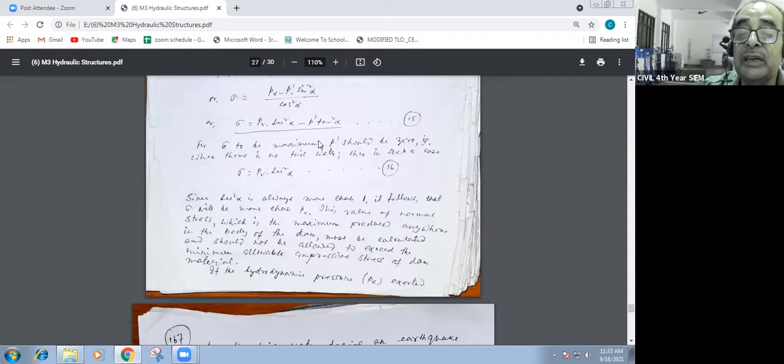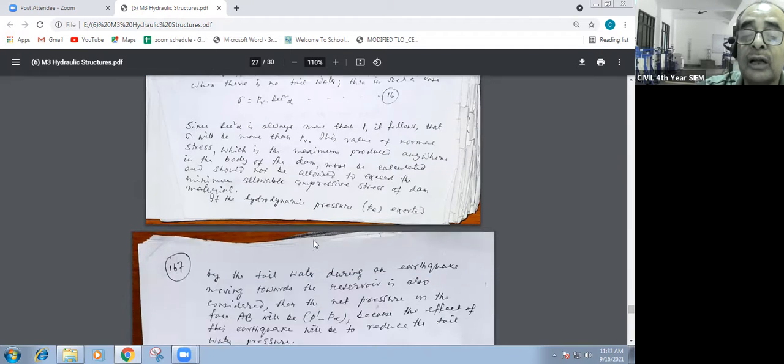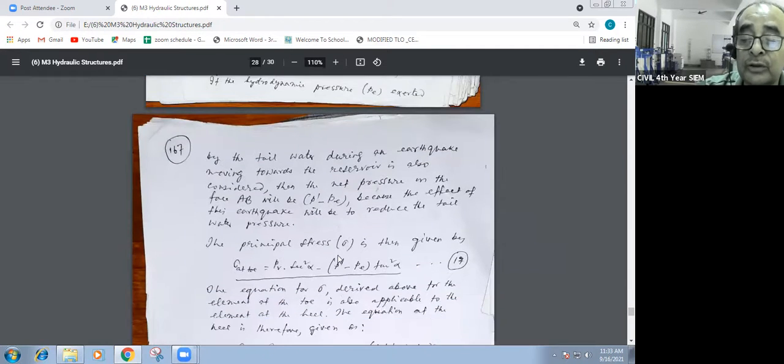But whenever the seismic effect is there and it is moving towards the reservoir, under that situation the net pressure will be reduced: P dash minus PE instead of P dash. And whenever the structure is in a seismic zone, the seismic effect has to be considered. Under that situation, this portion will come. The principal stress sigma is then given by this one.